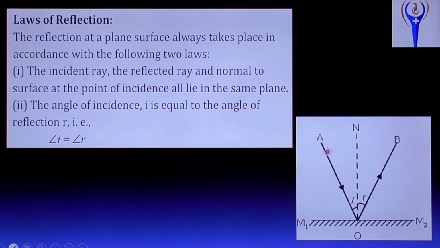State the first law: the incident ray, the reflected ray and the normal at the point of incidence all lie in the same plane. This is the first law of reflection. Second law: the angle of incidence is equal to the angle of reflection, I equal to R. Suppose the angle of incidence is 30 degrees, then the angle of reflection is also 30 degrees. Suppose the angle of reflection is 90 degrees, then the angle of incidence is also 90.